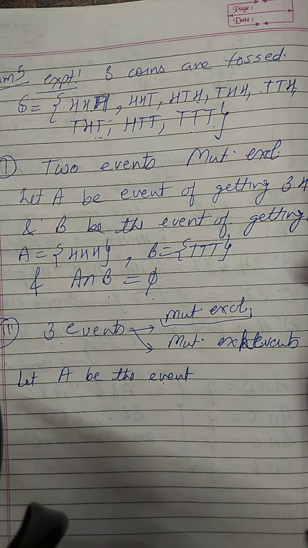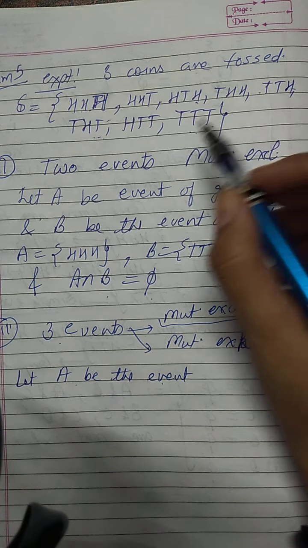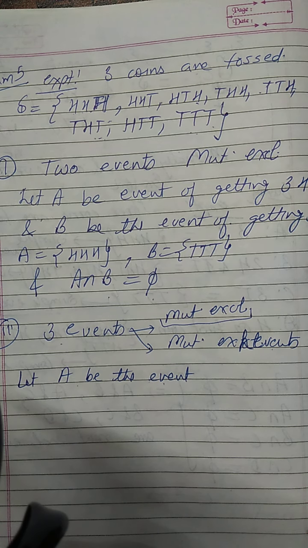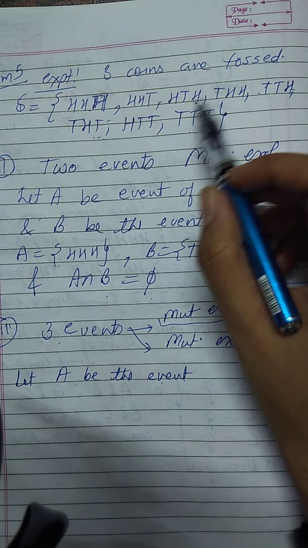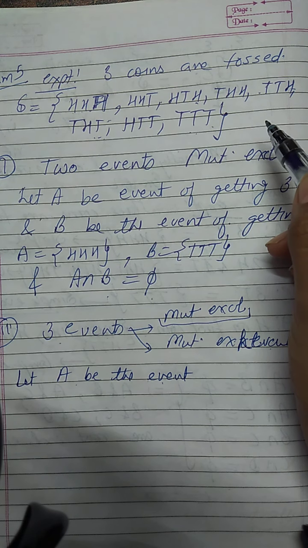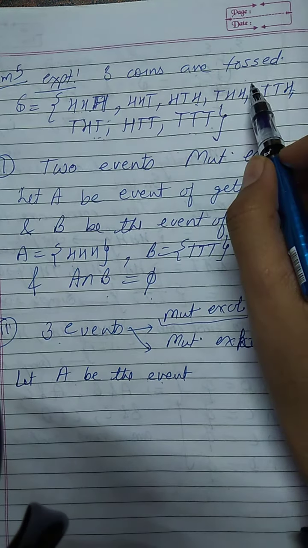But if I say at the most 2 heads, then the problem will be there. At the most 2 heads means no head will also come, so triple T will come there also. So if I define getting at least 2 heads, that means 2 and more, so these 4 outcomes will come in the event.